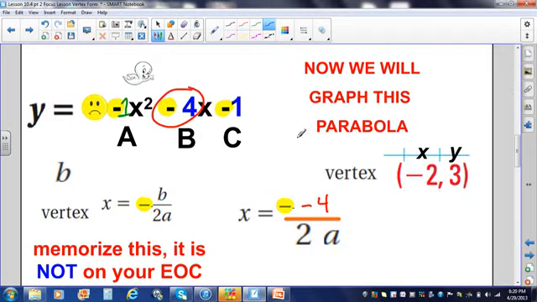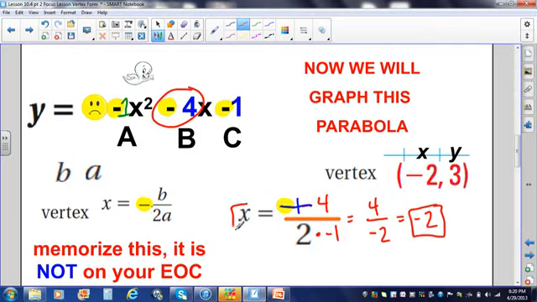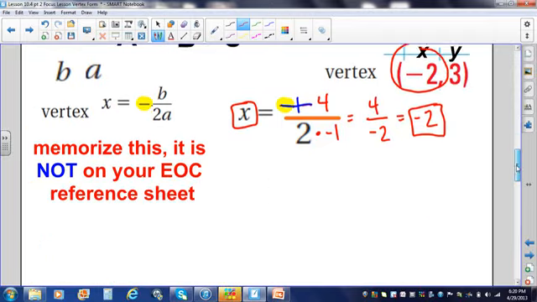Oh yeah, thanks for reminding me. 2 negatives in a row become a positive. You're so smart. Take out the A, put in -1. I get 4 over -2. When I simplify that, that gives me -2. We know that x is going to be -2 for our vertex.